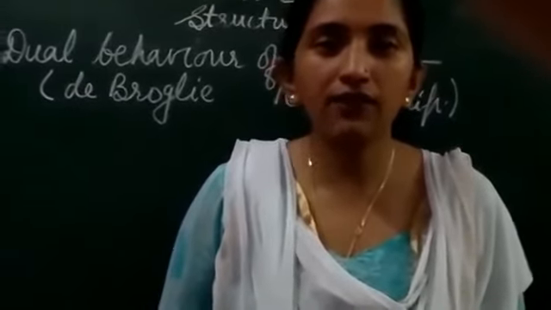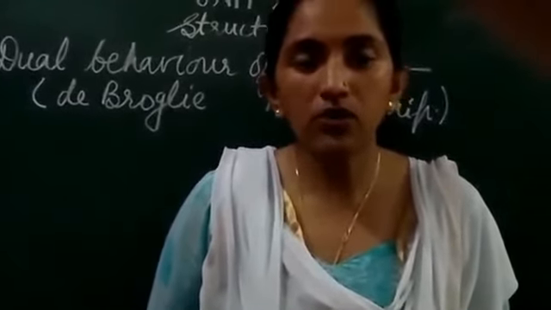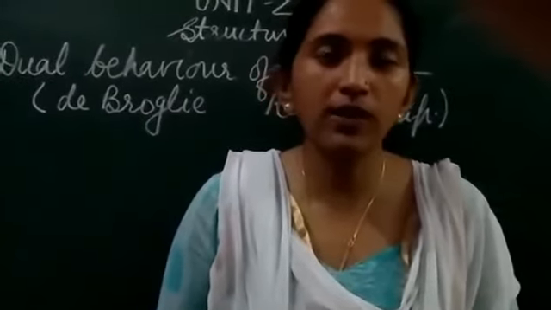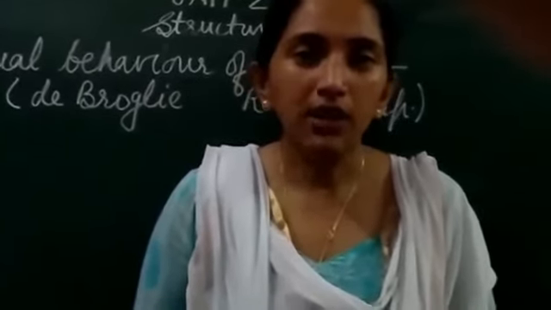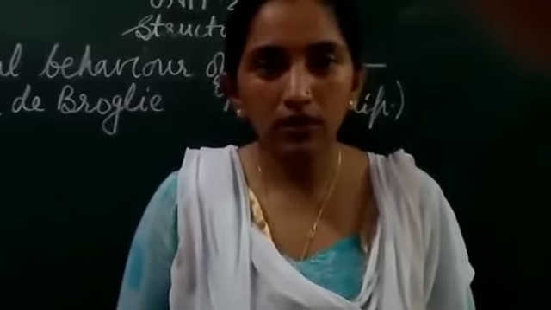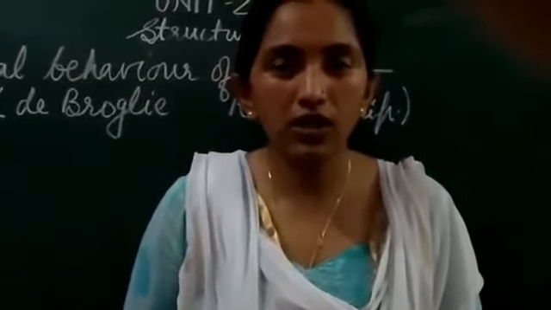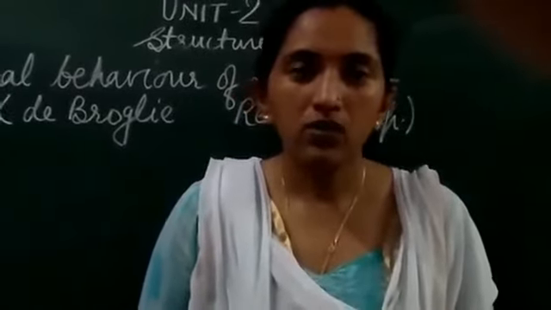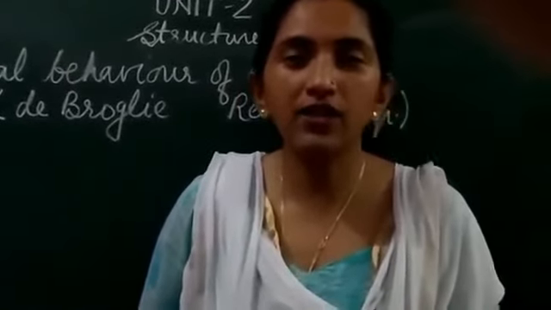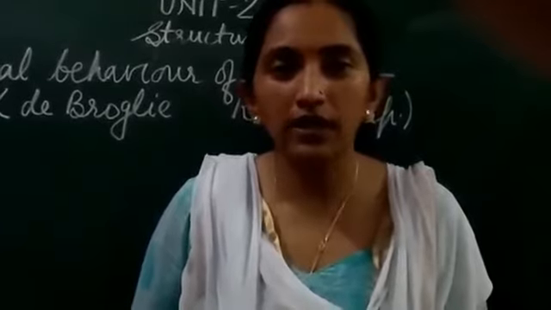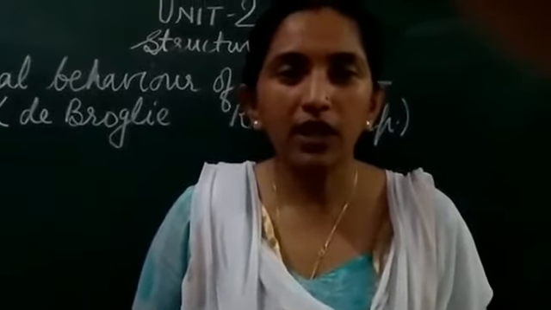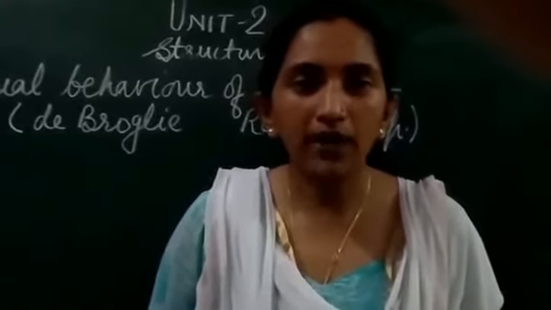So he gave the relationship between the wavelength associated with a material while it is in motion, and its mass and the velocity of its motion. Here we are going to derive the relation which de Broglie gave between the wavelength associated with matter waves.